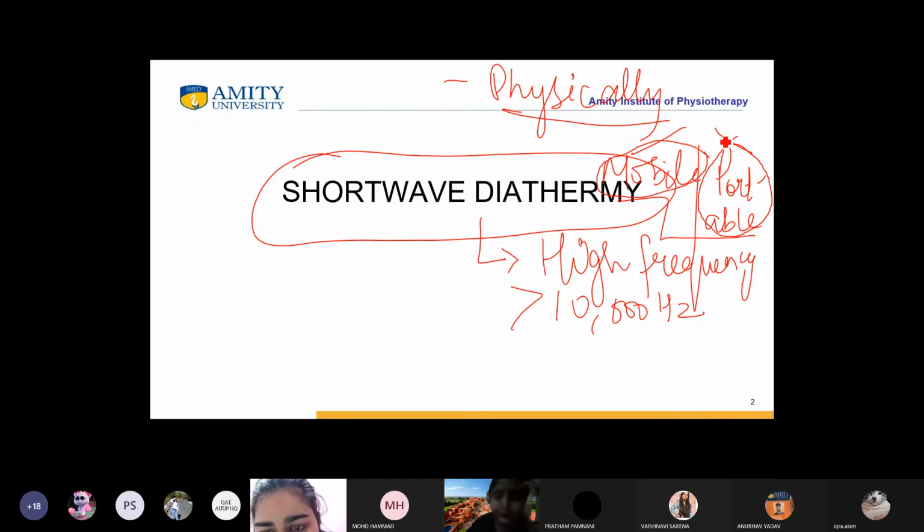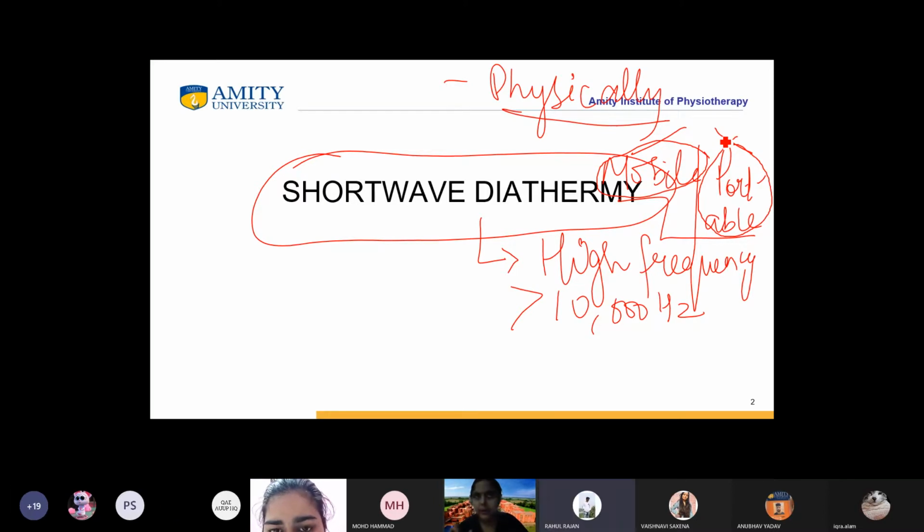Do you agree? Yes, ma'am. See, these little things are very particular when it comes to practical. Can you tell me what is the difference between mobile and portable? When you say a modality is mobile and when you say a modality is portable, how will you explain it? I want to know that.